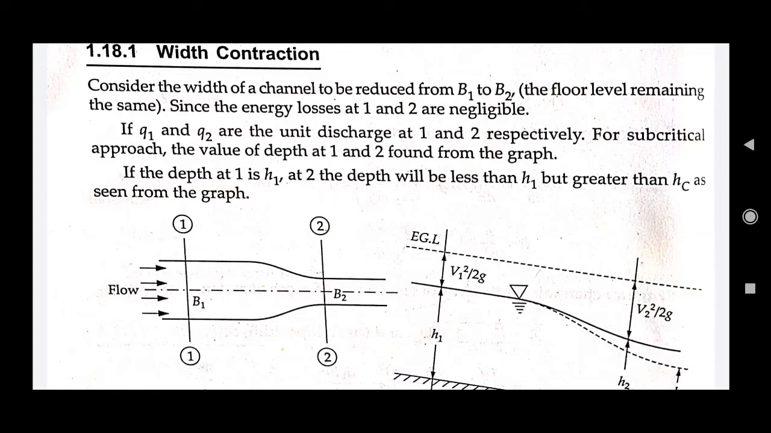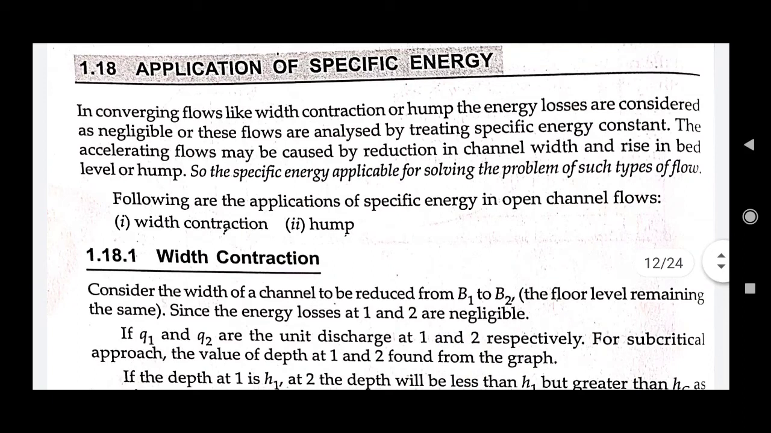Also, the second type is the hump. A very simple example of a hump that I can explain to you is this: there is a channel in which water is flowing, and soil or some lump is being continuously deposited over the bottom of the channel. In that case, there is a vertical contraction. The width contraction is basically a horizontal contraction in the width of the channel, while the hump is a vertical contraction in the height of the channel.